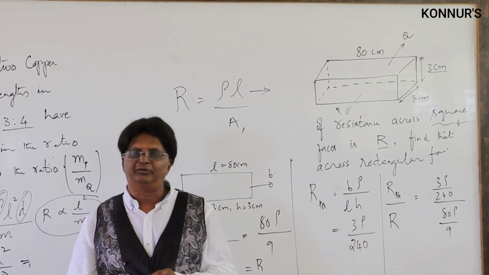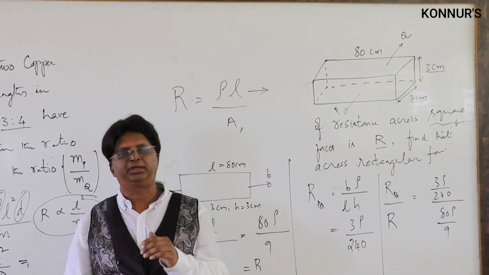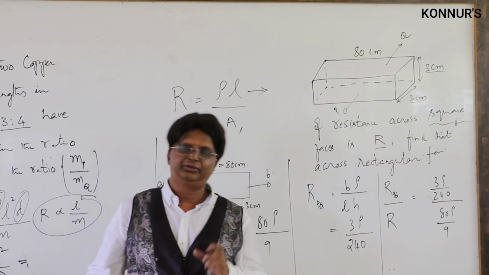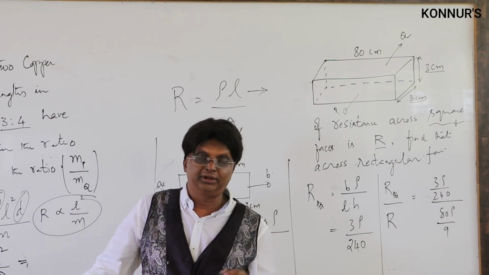So this is the aspect of the resistance of a conductor, but not in the regular form of a wire. Then how to consider length and how to consider cross section.